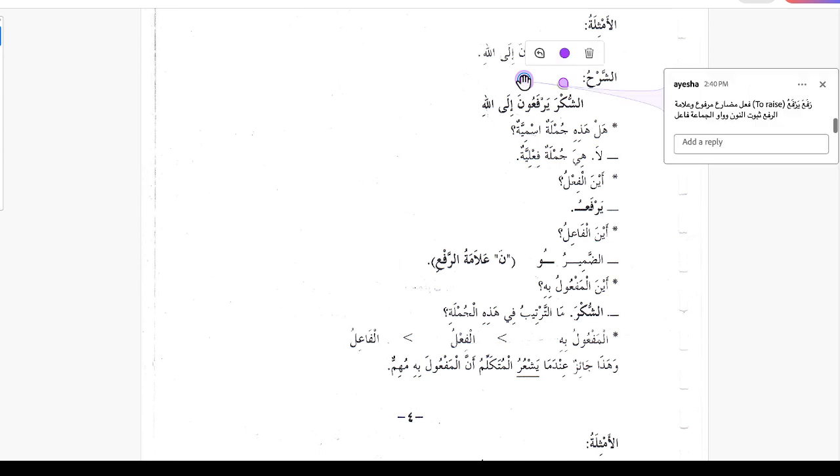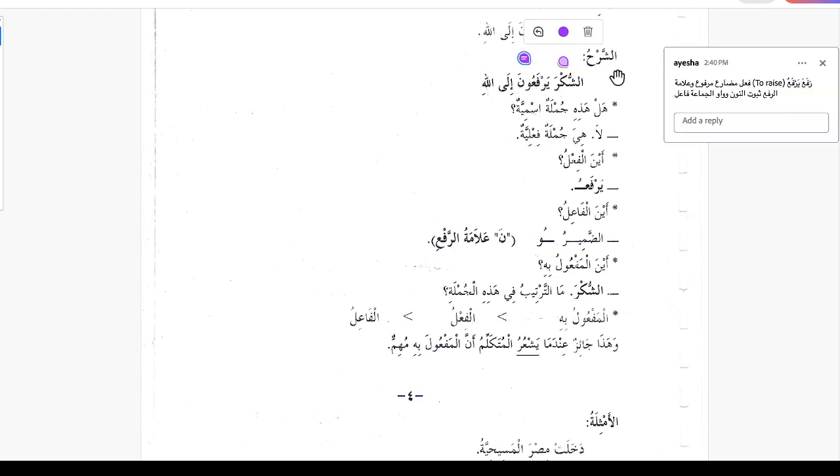So I have here yarfa'una, rafa yarfa'u, to raise. Yarfa'una is fi'l mudari' marfu' wa alamatul rafi thubutun noon, wa wawul jama'ati is the file, and ashukra is maful bihi. So maful bihi is coming before the fail file. Maful bihi mansubun wa alamatun nasbi al fatha.